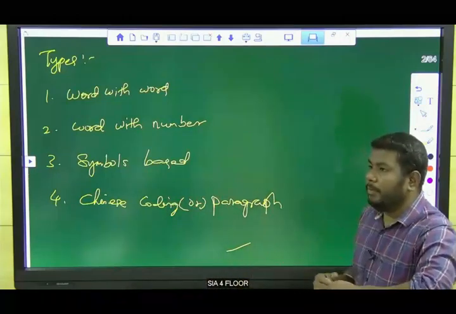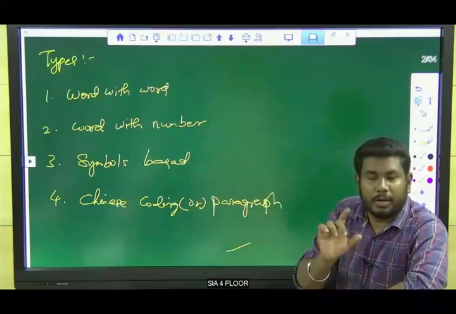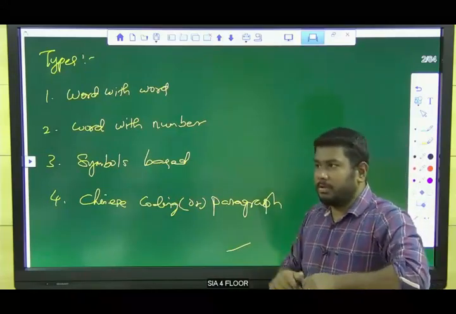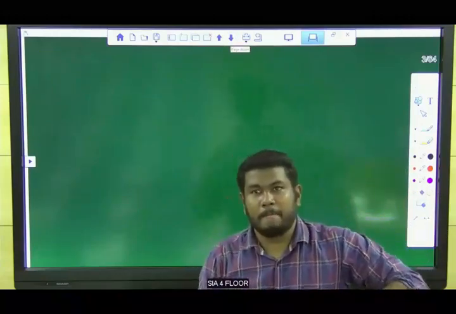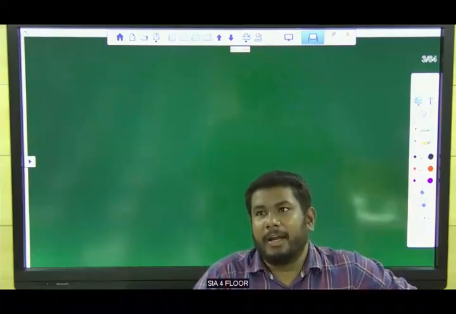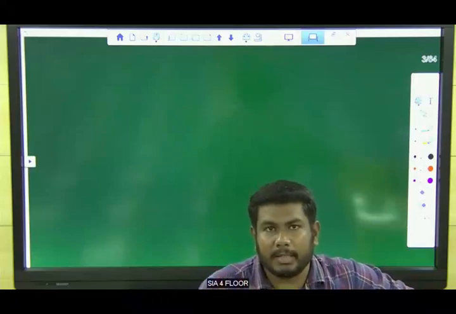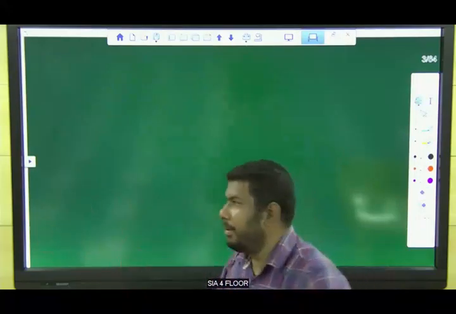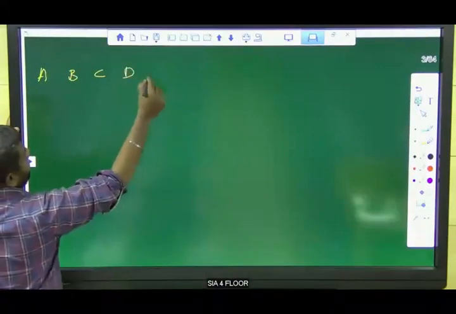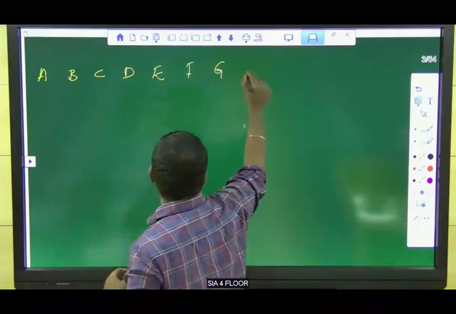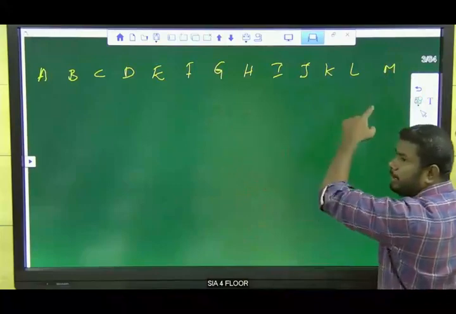Before moving to the topic, to solve coding and decoding questions, you should be strong in one concept. What is that? Alphabets, A to Z. Write the first 13 letters, A to M, in the normal order.